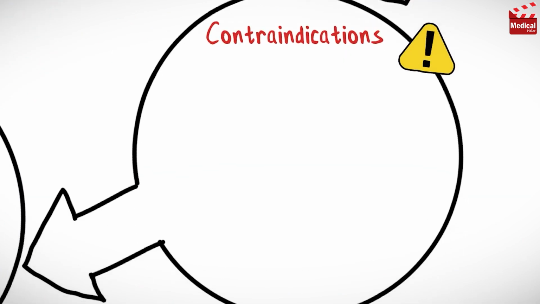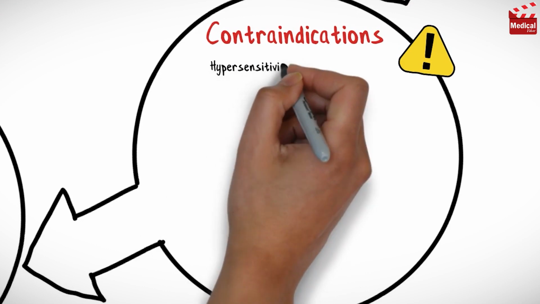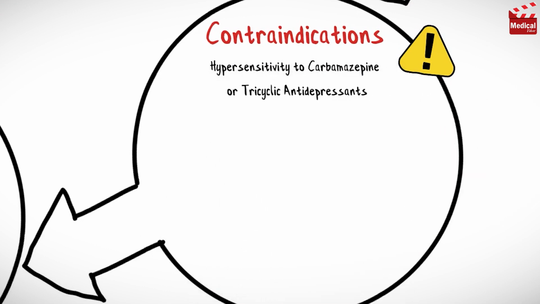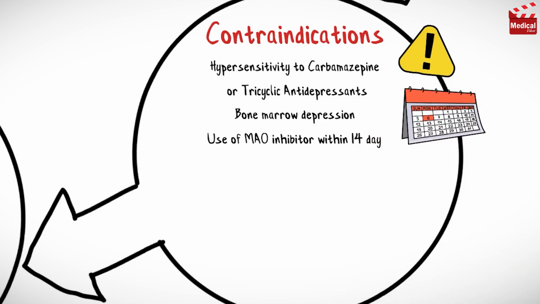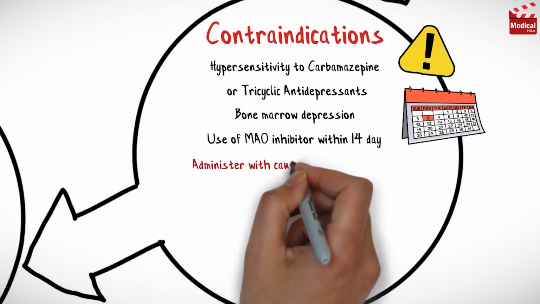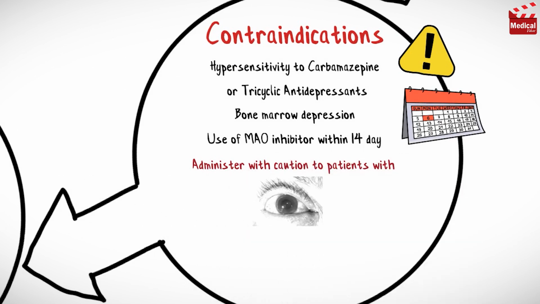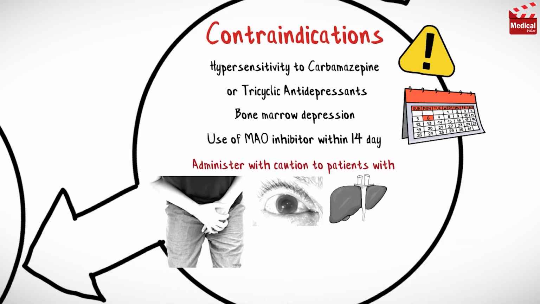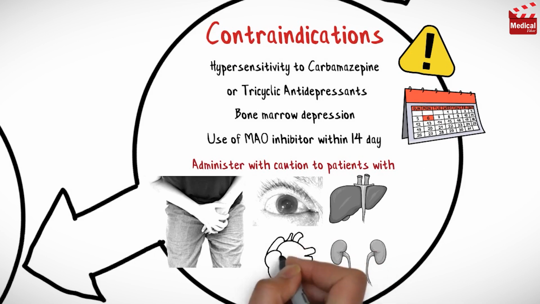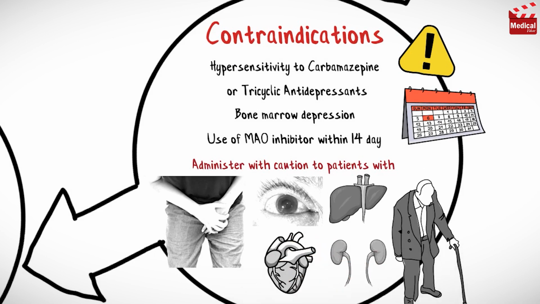It is contraindicated in case of hypersensitivity to carbamazepine or tricyclic antidepressants, bone marrow depression, and in case of using MAO inhibitors within 14 days. And it should be administered with caution to patients with glaucoma, urinary retention, hepatic or renal impairment, heart failure or blood disorders, and to elderly patients.